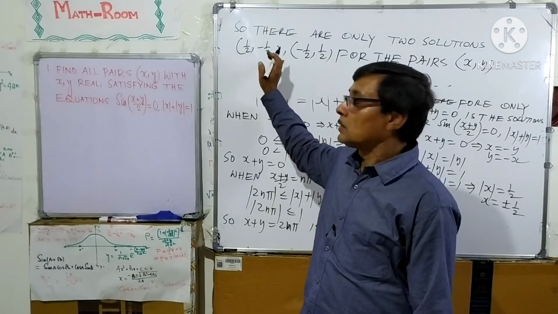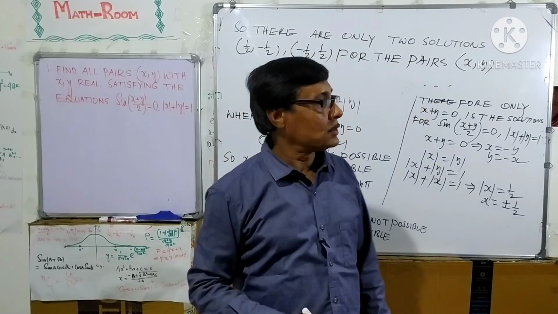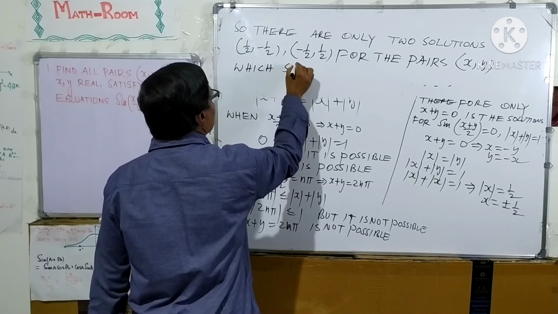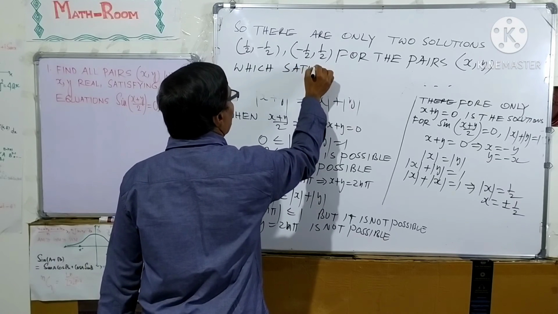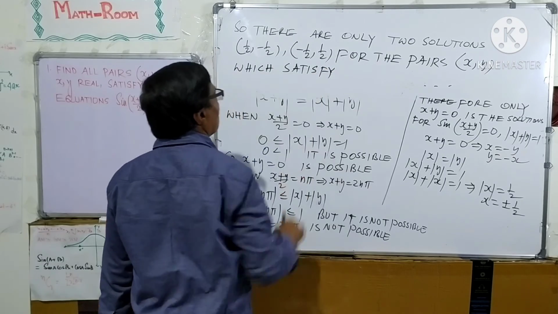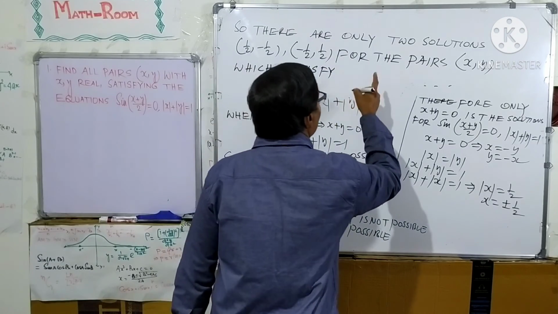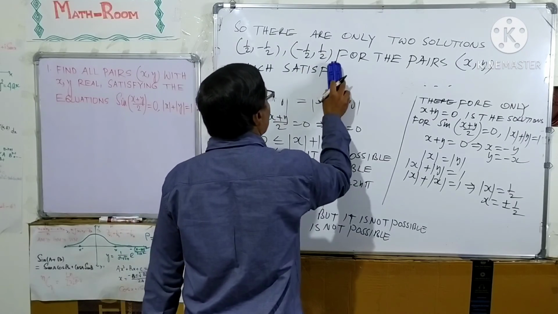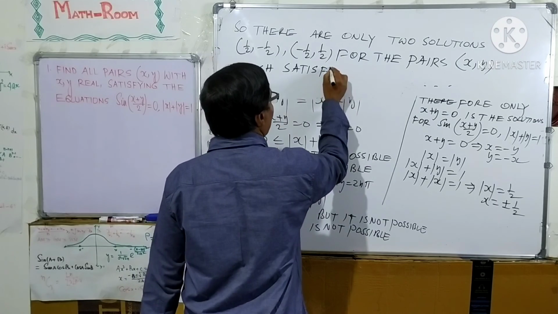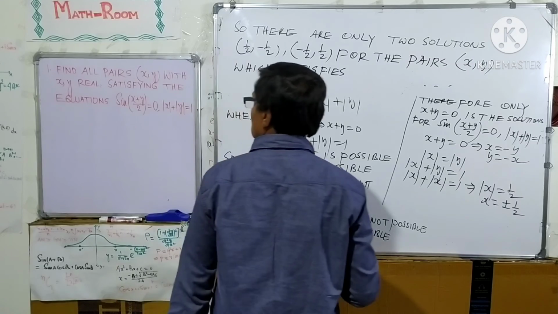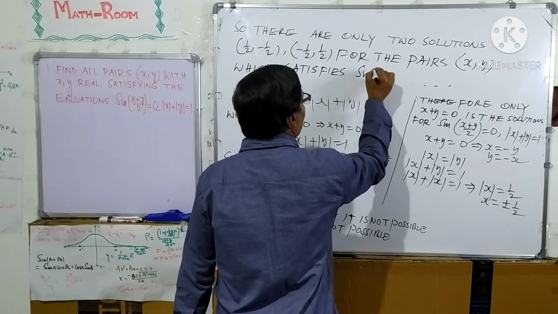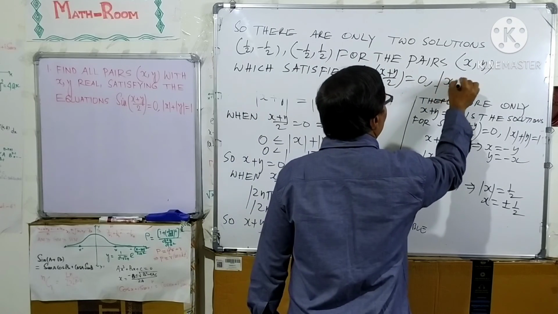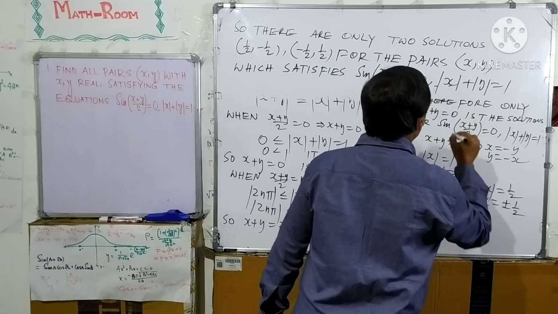These are the only two solutions for the pairs x, y which satisfy the two equations sin((x plus y) over 2) equal to 0 and mod x plus mod y equal to 1.